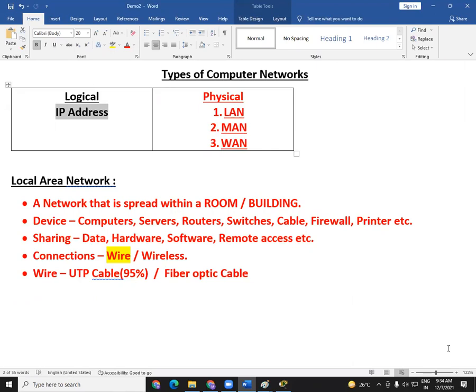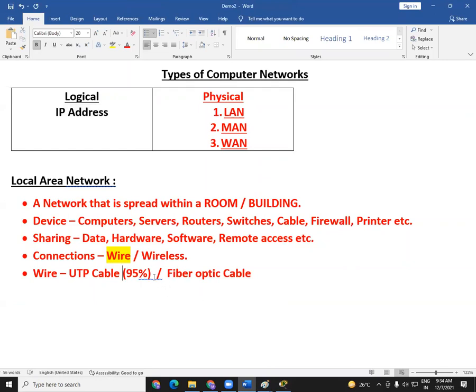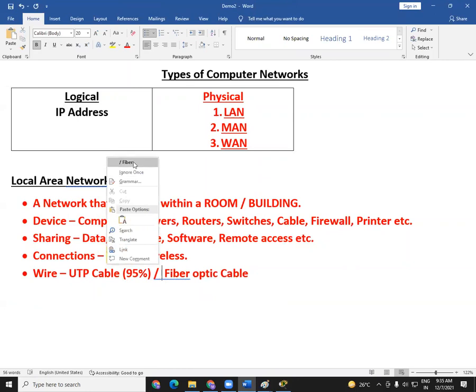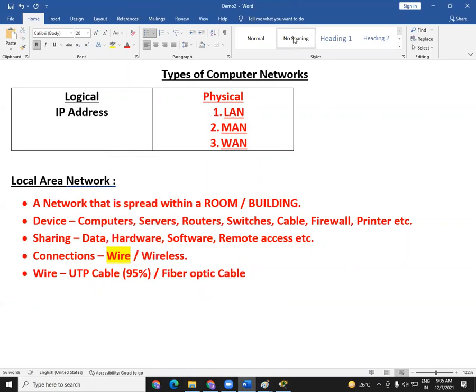So what we have seen today is we just try to understand the types of networks, and we understood what is the local area network, and the other things we will see tomorrow. Like I said, how to make a local area network, that we will see tomorrow. Metropolitan and wide area network, it will take 1 class.